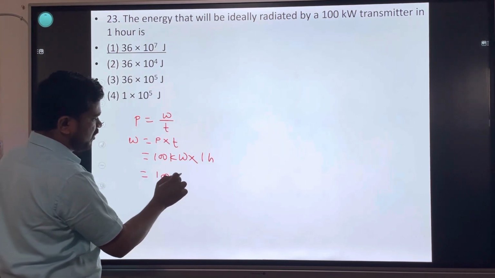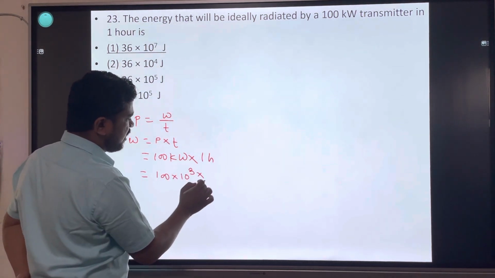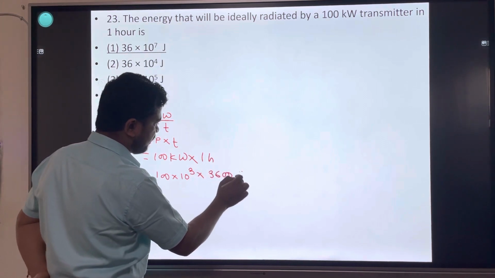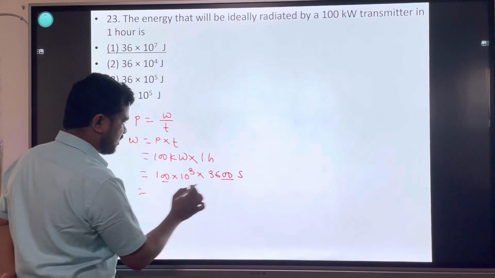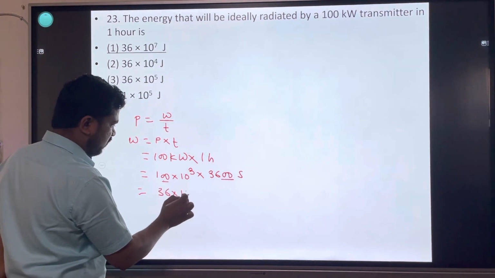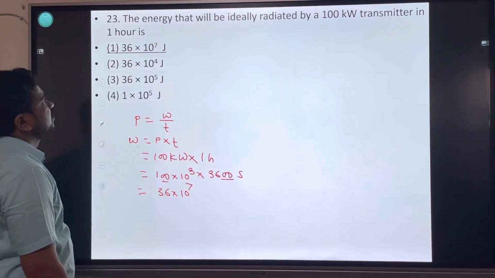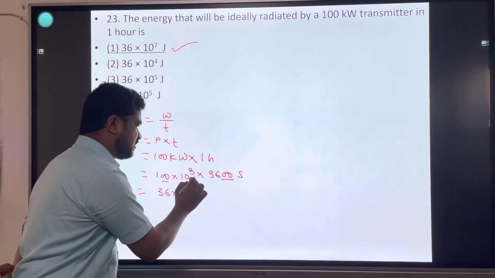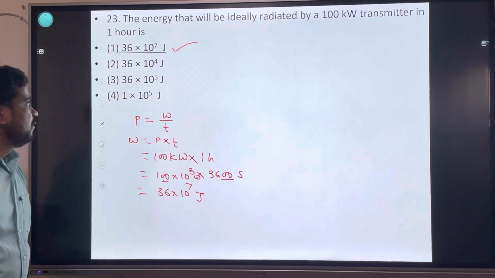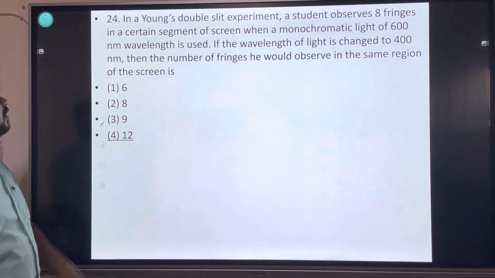100 kilo is 10 raised to 3 watt, into 1 hour which is 3600 seconds. Calculation: 36 into 10 raised to 7 joule. Watt second is equivalent to joule.